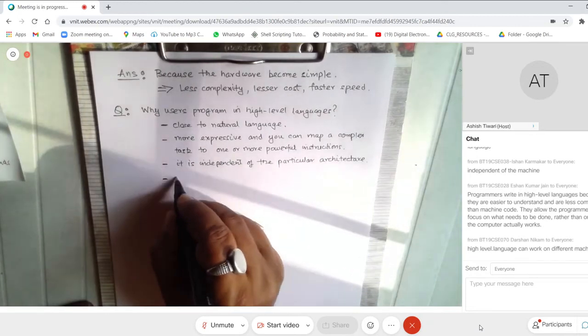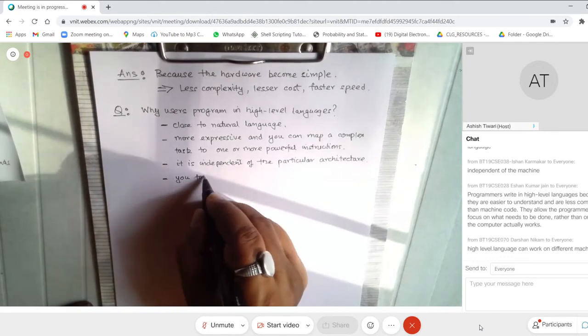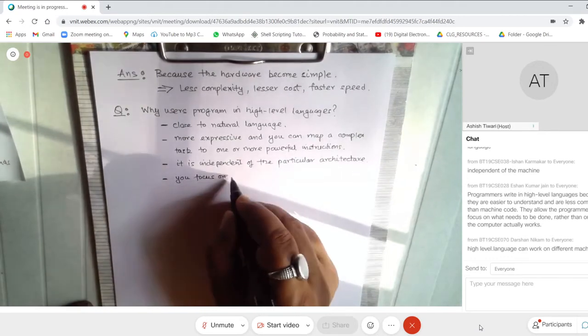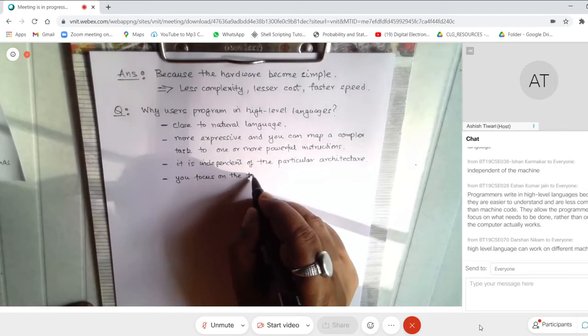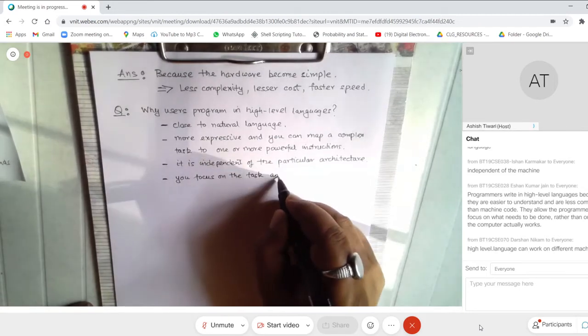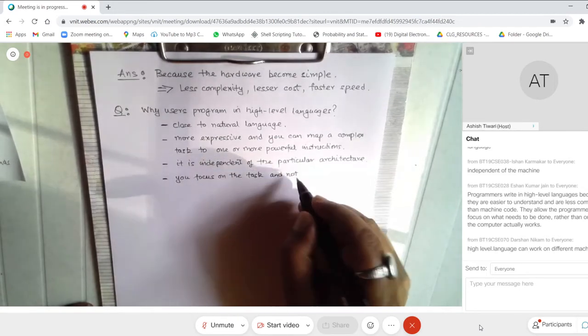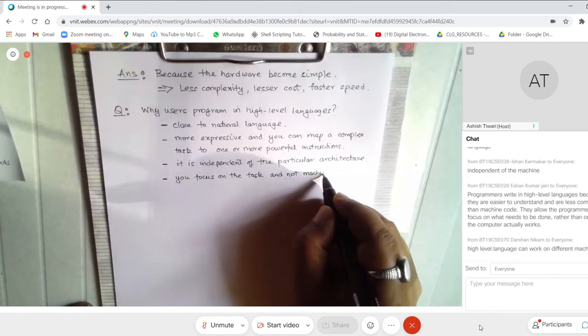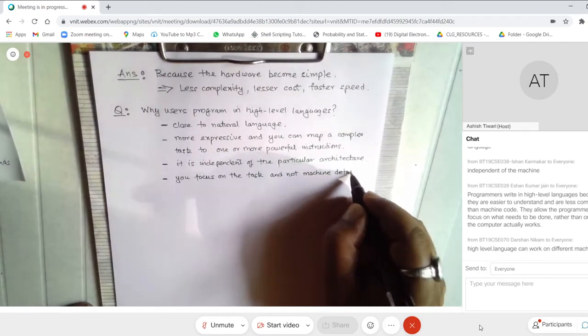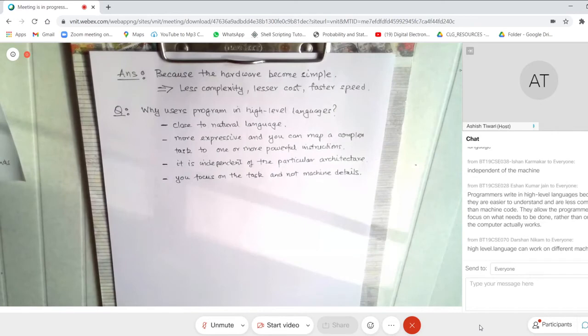So very good, right? So maybe I can write it down. You focus on the task and not machine details. Machine details. Very good. So that's a very good one.